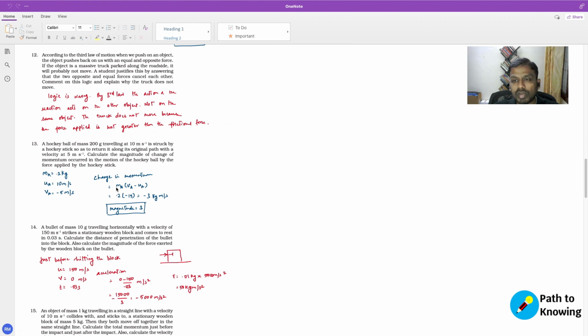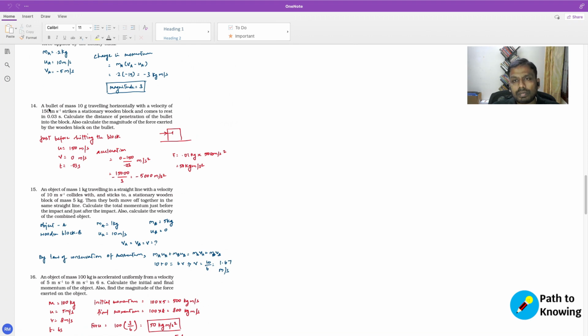So when you apply this formula, your mass is 0.2 times minus 15, which is equal to minus 3 kilograms meters per second. So that is the change in momentum, and the magnitude of the change in momentum, excluding the direction, is just 3 kilograms meters per second.